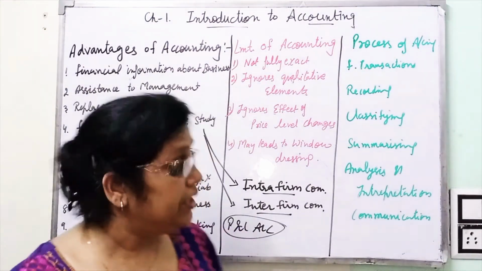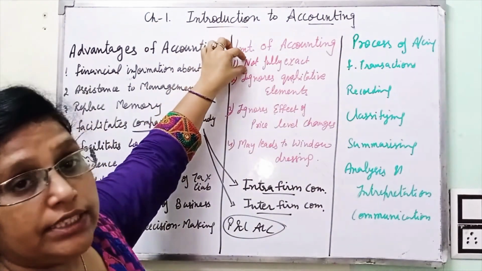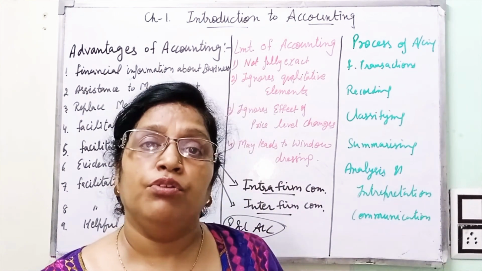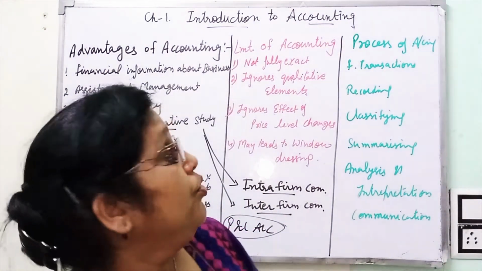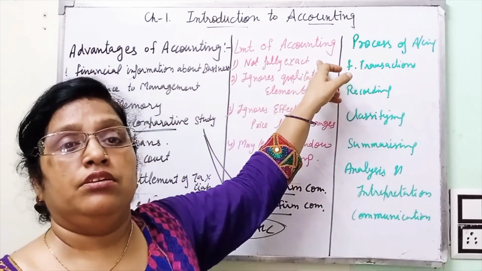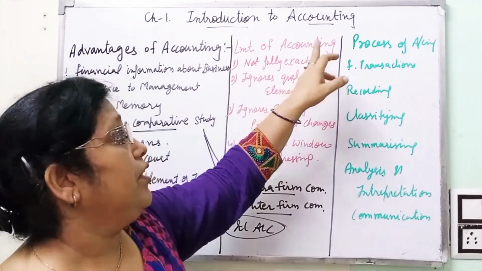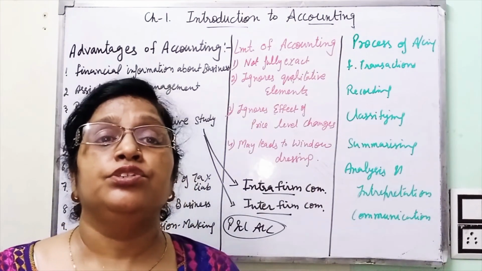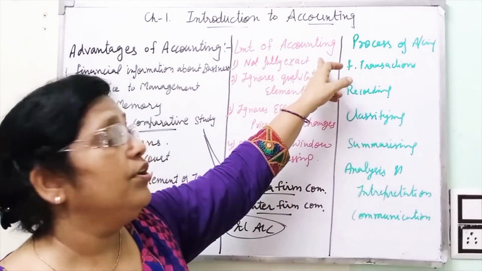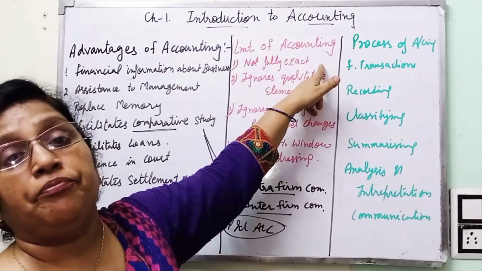Next is limitations of accounting. Accounts are not fully exact. Reason being, accounts are prepared by a person, the accountant, so they are not exact. There may be changes in the accounting. Clear? If the amount of purchase or sale is not entered properly, exactly, then the result will not be accurate. So they are not fully exact.